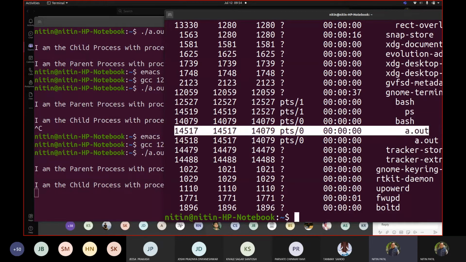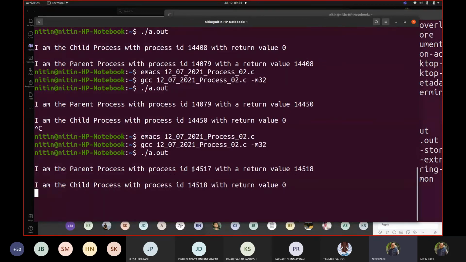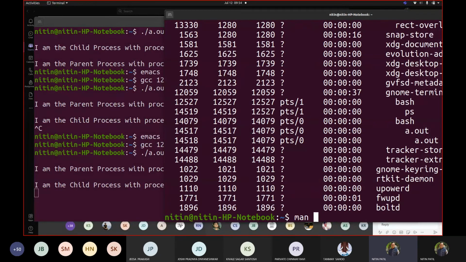Correct. See the layer structure. This is the parent and this is the child, because it is shifted towards the right in the process tree. So 14518. So I'm the parent process with process ID 14517 with the return value 14518. This was written by your fork system call. The fork system call, when executed in the parent, returns the process ID of the child, and when executed in the child, returns 0. Now let me show you where it is written.